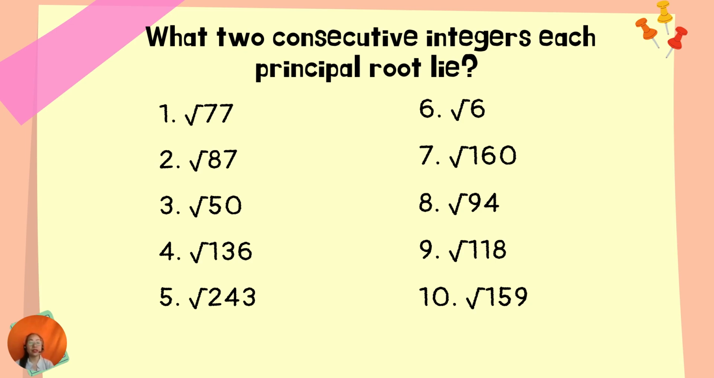So what about square root of 77? Where can we find this? What are the two integers where we can locate square root of 77? Where does the principal root of this number lie? So what about square root of 87, square root of 50, square root of 136, square root of 243, square root of 6, square root of 160, square root of 94, square root of 118, square root of 159.